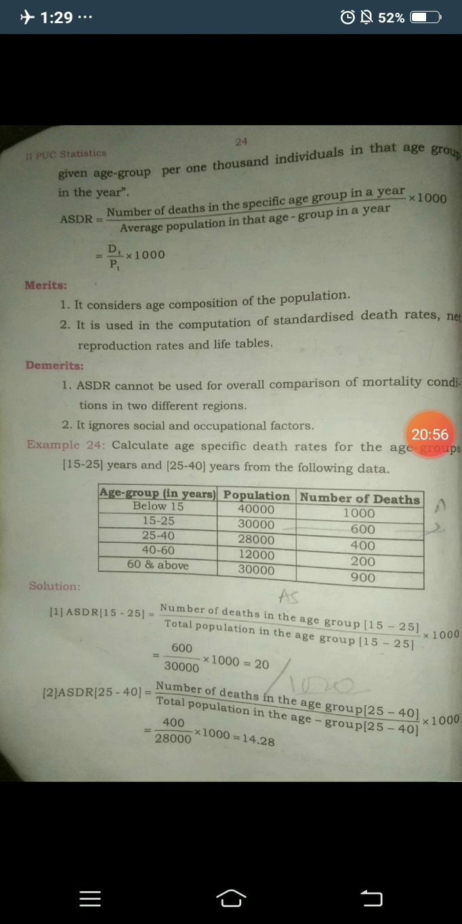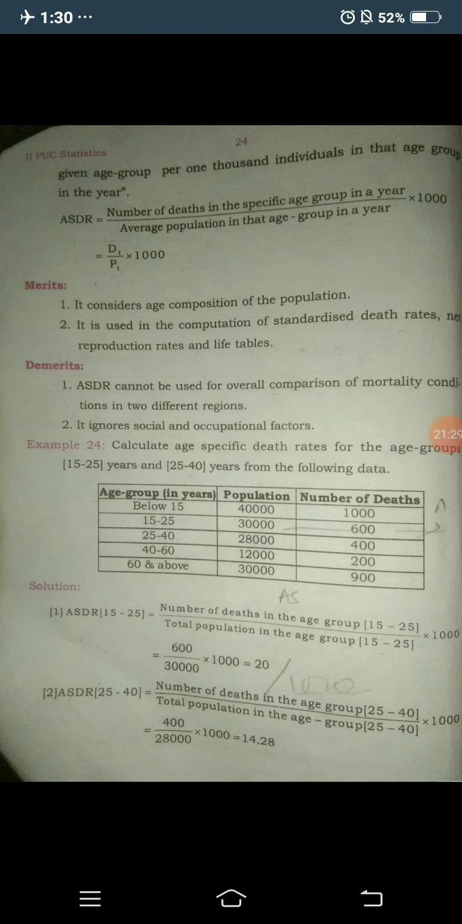Now we are going to explain the merits and demerits of ASDR. The first merit is that it considers the age composition of the population. In ASDR we consider the age composition, as deaths may be quite high between 0 to 5 and 60 and above, and quite low between 25 to 40. So you need to consider the age composition of the population here.